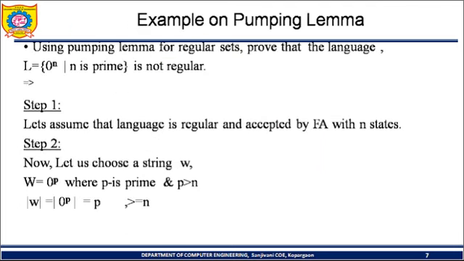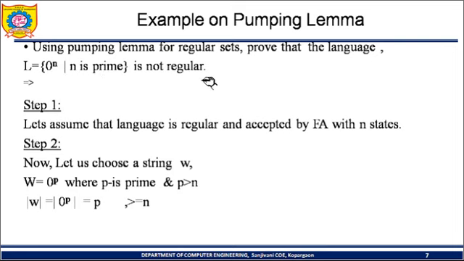Now we'll see one example. With the help of that example, we'll see the definition of the pumping lemma and what the use of the pumping lemma is. Using the pumping lemma for regular sets, prove that the language L = {0^n | n is a prime} is not regular.